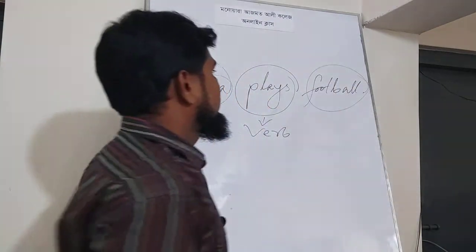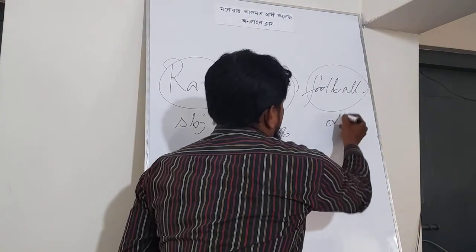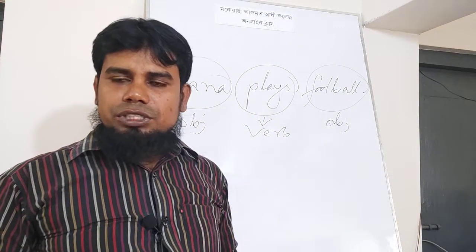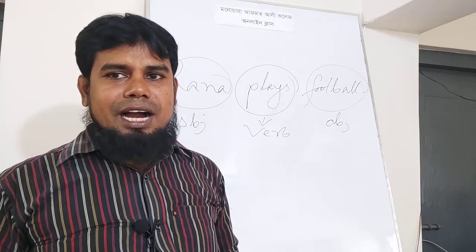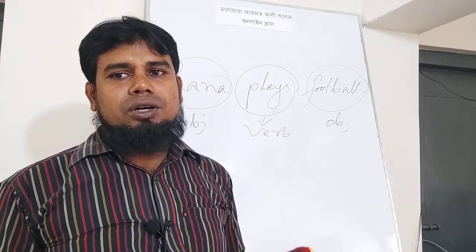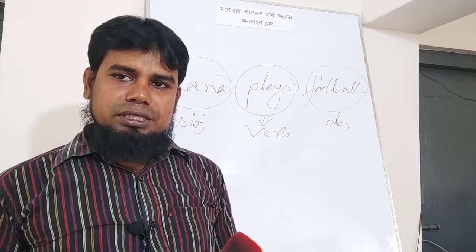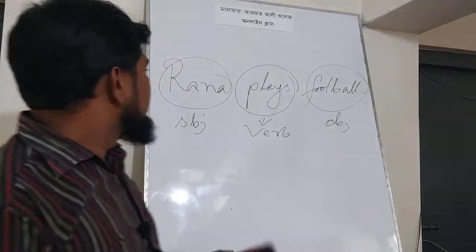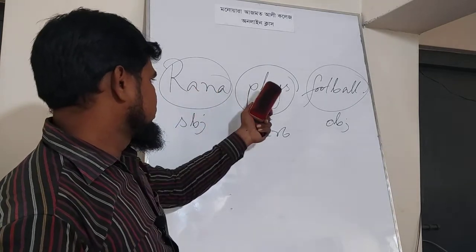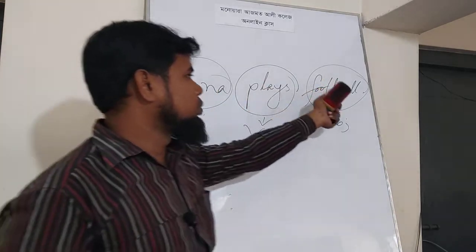Answer is football. That is, football is object. By making a question to subject and verb with the word whom or what, we can get object. Here, Rana is subject, plays verb, football object.